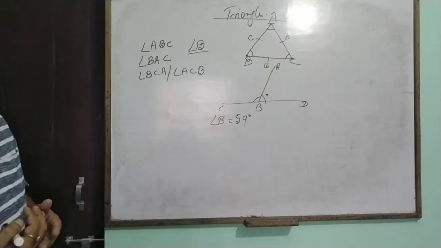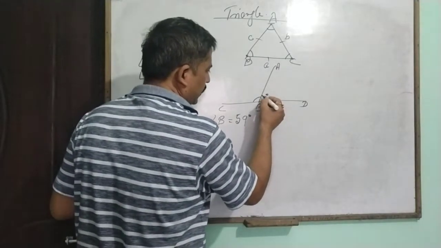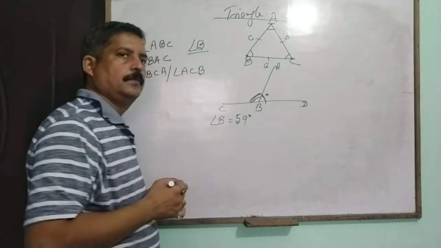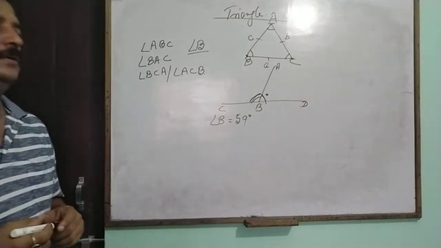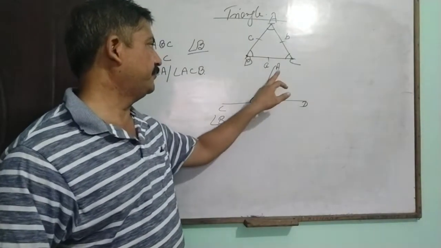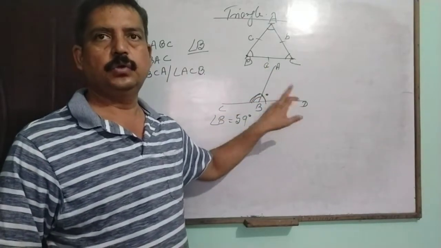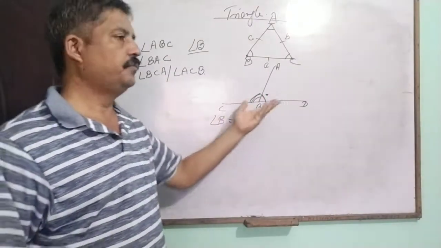In that case, why do we represent that side only? Why not angle B is equal to? So it is very important to write down all three vertices. Then there is no confusion about which angle we represent.